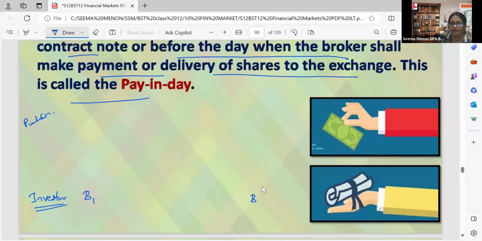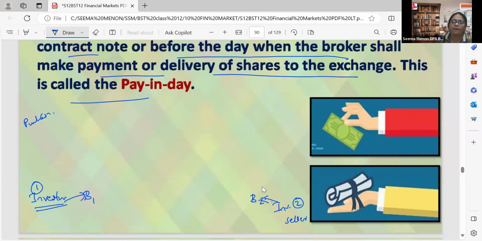Now here somebody will be there selling. That is another investor. I will be investor number 1, and the second one is investor number 2. I want to purchase, so this investor number 2 will be the seller. He will also have a broker, and I will also have a broker, investor 1. That means, for example, I want to purchase, so we both will approach our broker. I want to purchase, and here investor number 2 wants to sell, and he will approach his broker also.